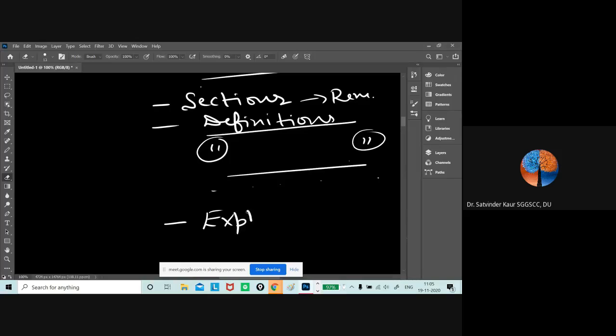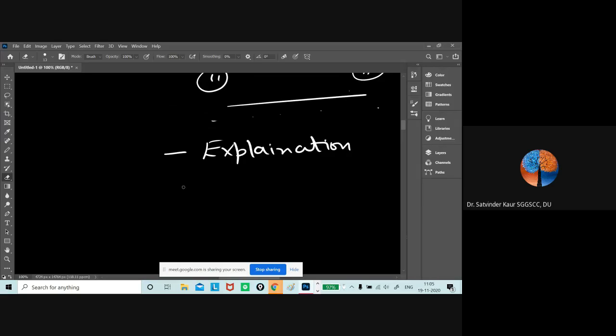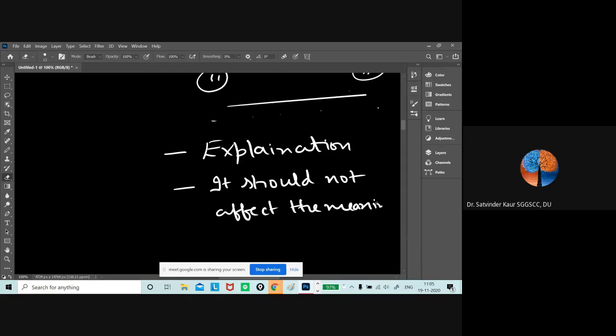When we talk about explanations, explanations can be in your own language, but in the law paper you need to be a little careful while giving the explanation. It should not change the meaning, because one word, using yes or no or not, will change the meaning of the concept totally. So it should not affect the meaning of the concept. That is very, very important. So for that, you need to remember.